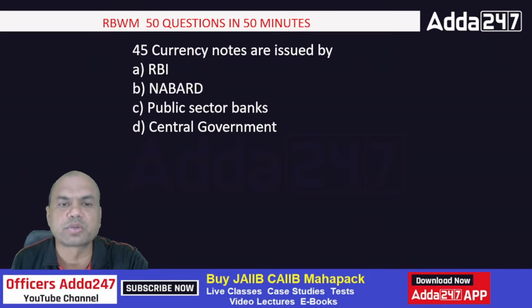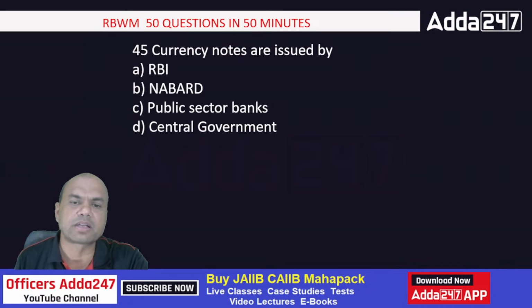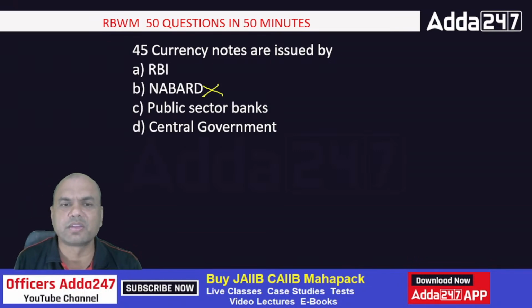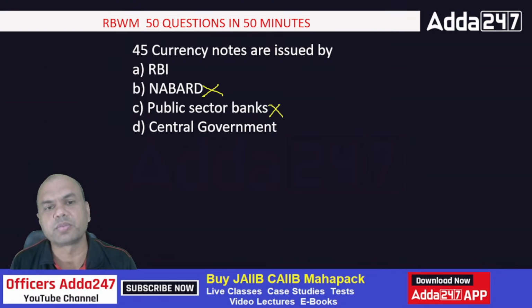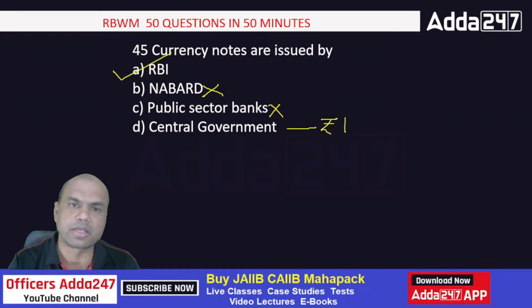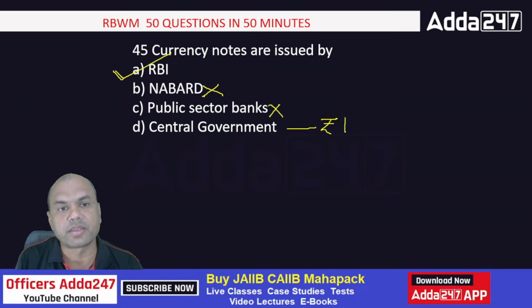Currency notes are issued by RBI, NABARD, public sector banks and central government. Who issues these notes? Obviously not NABARD, and not public sector banks. Then who, RBI or government? It is RBI. RBI issues the currency notes. Only the Rupee 1 note is issued by the government. Remaining all notes are issued by RBI. So the correct answer in exam is A, RBI.